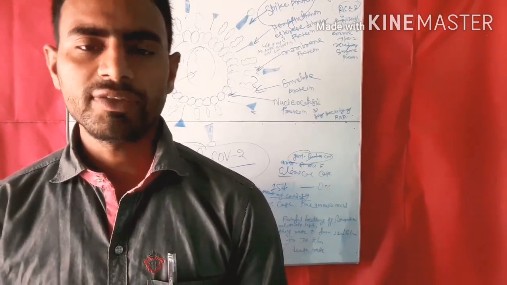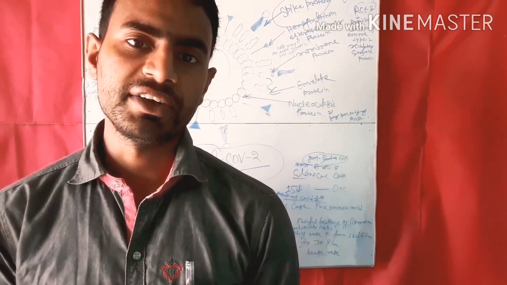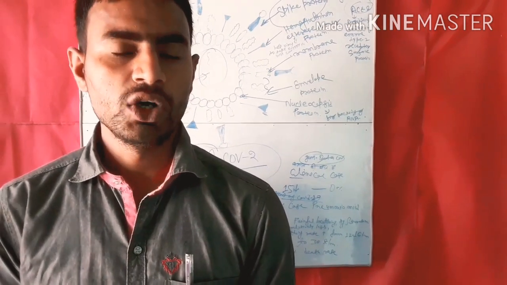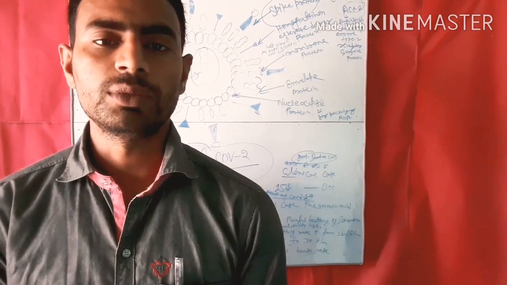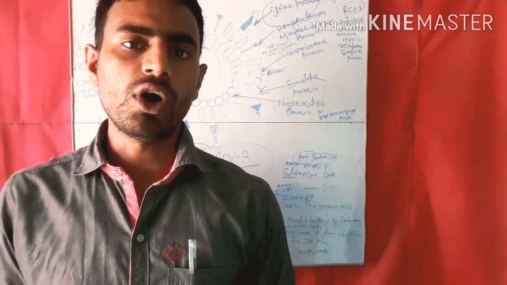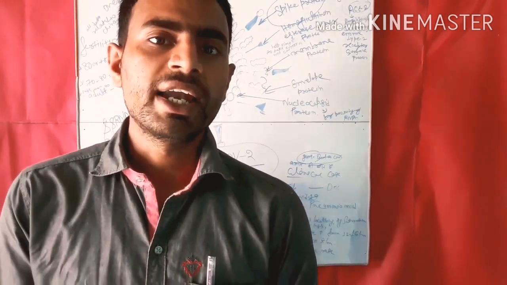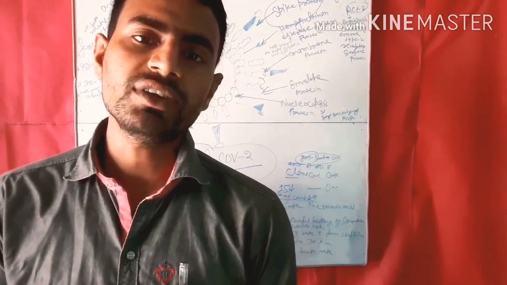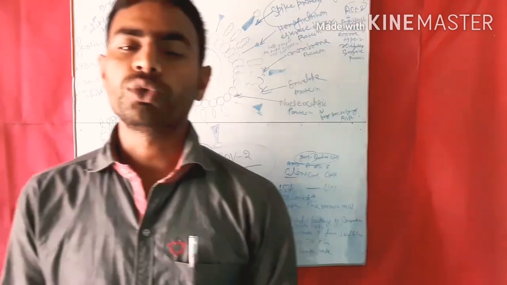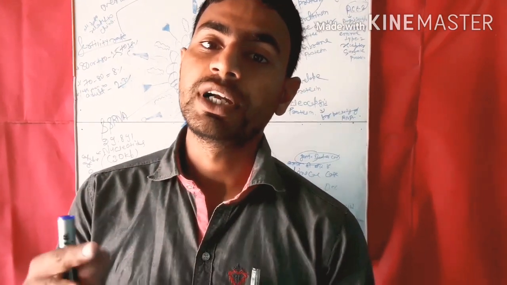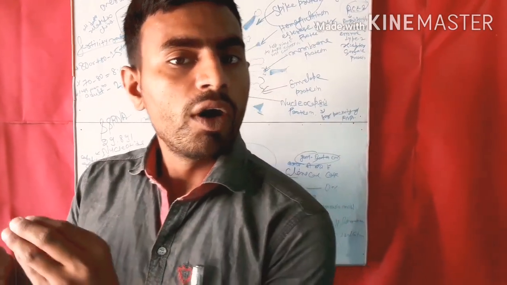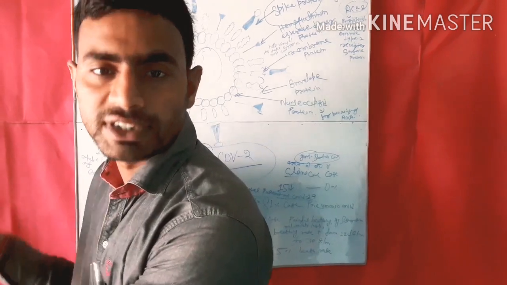Welcome everybody. Today is the third lecture of COVID-19 about the fatality rate. This means the death rate. What is the death rate from COVID-19? Today we will take the knowledge about this and the related data as well. Today I will tell you about the data from China, because this COVID-19 disease started from China. Due to this, today we will learn about the fatality rate data, which means the death rate related data of China.